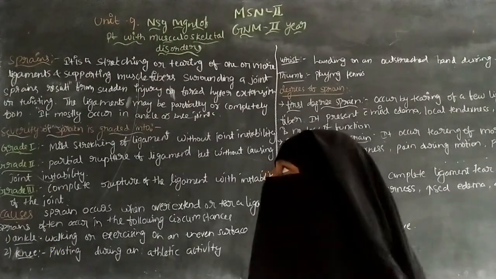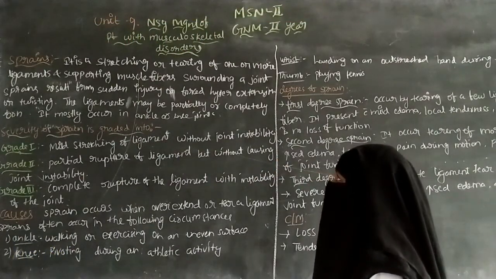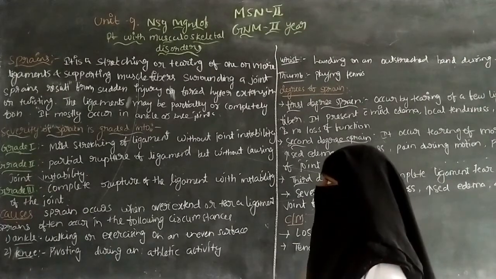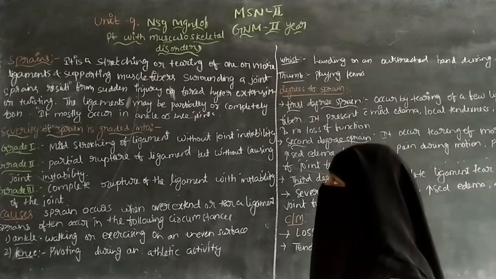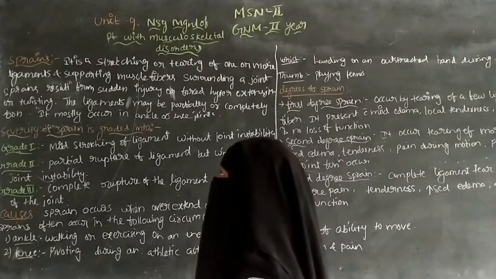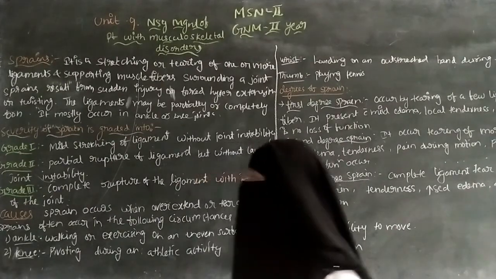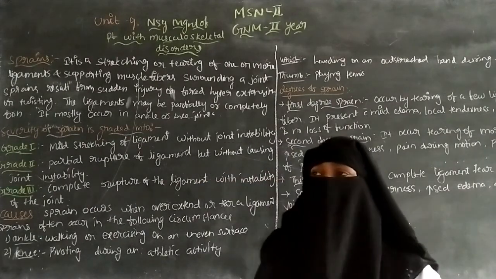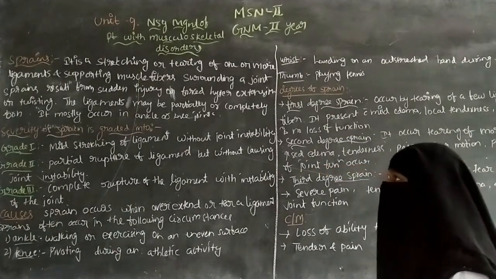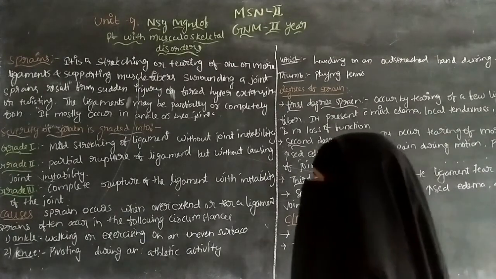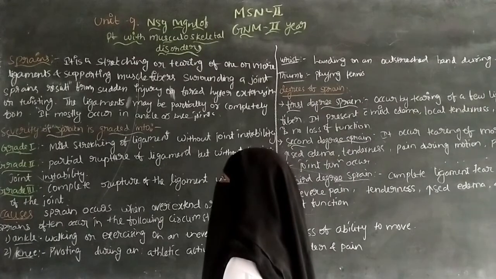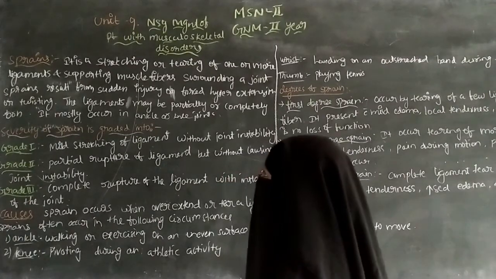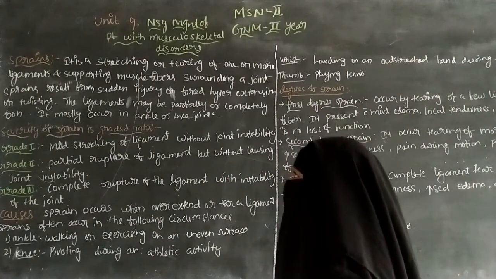In this unit 9, nursing management of patients with musculoskeletal disorders, in this chapter we are going to discuss sprains. Sprains are one of the abnormal conditions in musculoskeletal disorders. Today's condition is sprains, so we will discuss the definition of a sprain.